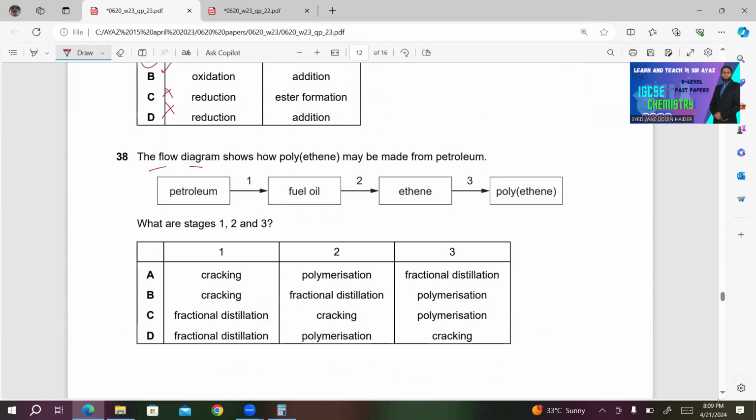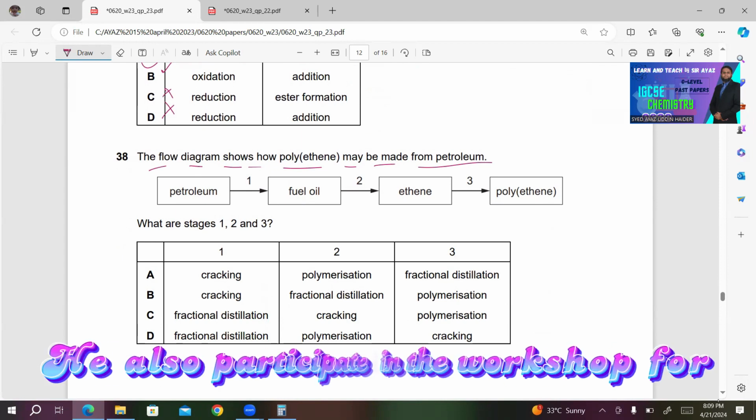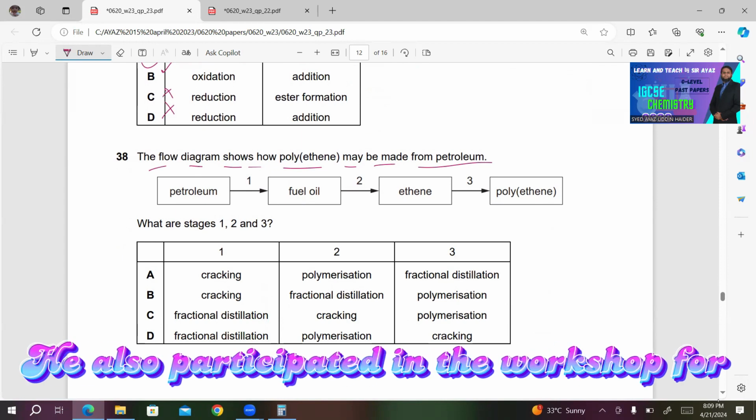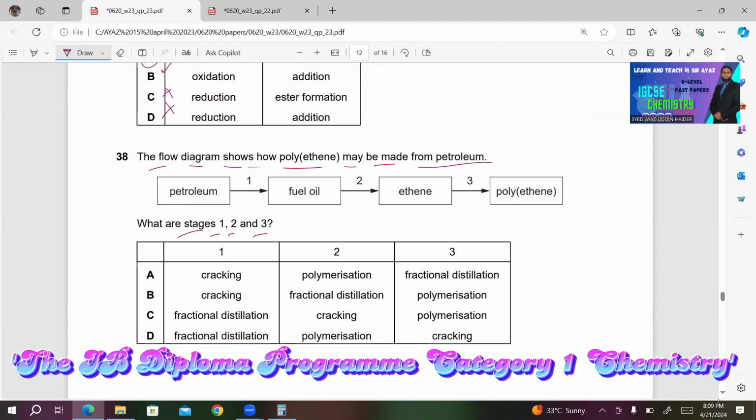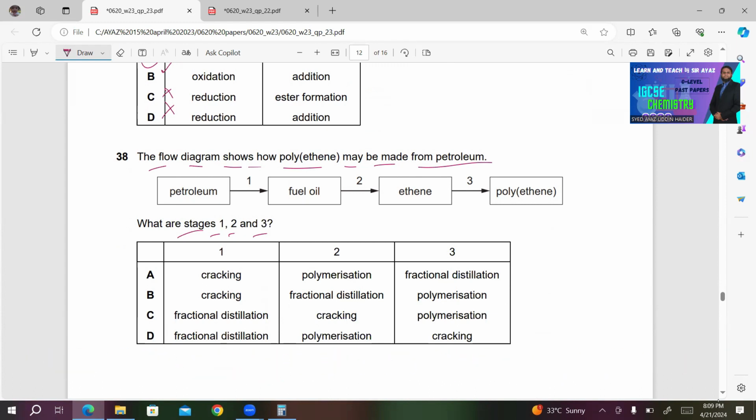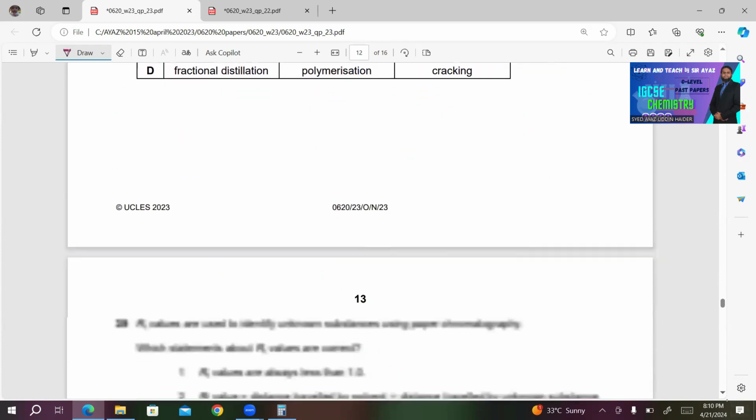38. The flow diagram shows how polyethylene may be made from petroleum. Number 1, petroleum is converted to fuel oil. Number 2, fuel oil is converted to ethene. Number 3, ethene is converted to polyethylene. What are stages 1, 2, and 3? 1 must involve fractional distillation, and 2 must involve cracking, and 3 is polymerization. So C must be the right answer in this case.